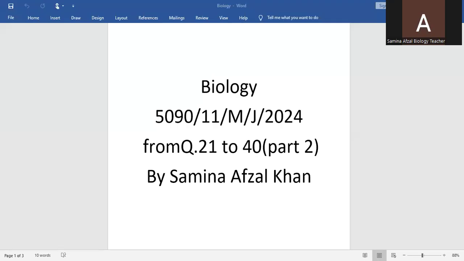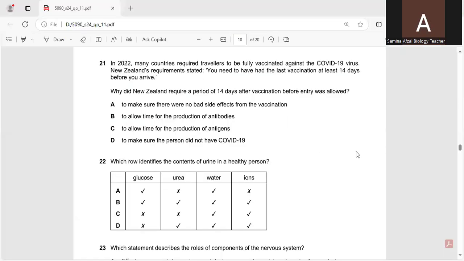In 2022, many countries required travelers to be fully vaccinated against the COVID-19 virus. New Zealand's requirement stated you need to have had the last vaccination 14 days before you arrive. Why did New Zealand require a period of 14 days after vaccination before entry was allowed? The first option: to make sure there were no bad side effects from the vaccination. The bad effects appear after the injection of vaccination, so this is not the correct option.